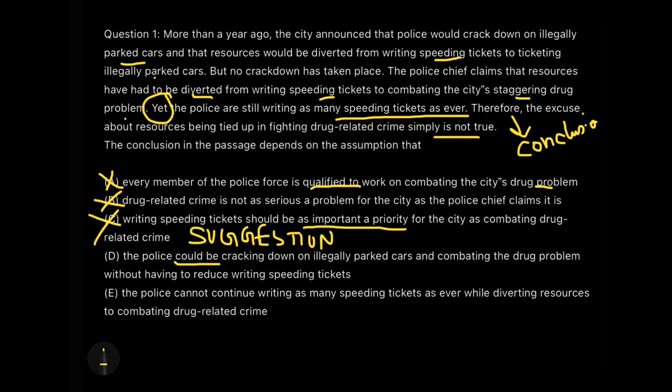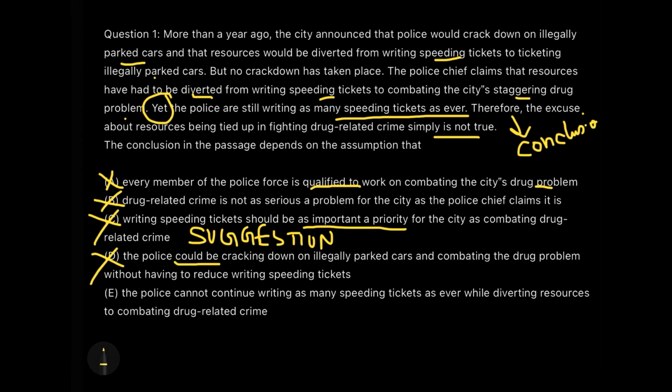This can be a course of action, not an assumption. The police could be cracking down or doing other things, but all these are basically suggestions, a course of action, not something which was earlier done, because of which the conclusion takes place that the police are still writing the same number of tickets and paying more attention to illegally parked cars. But that's not the state. So suggestions are never the answers or the assumptions.